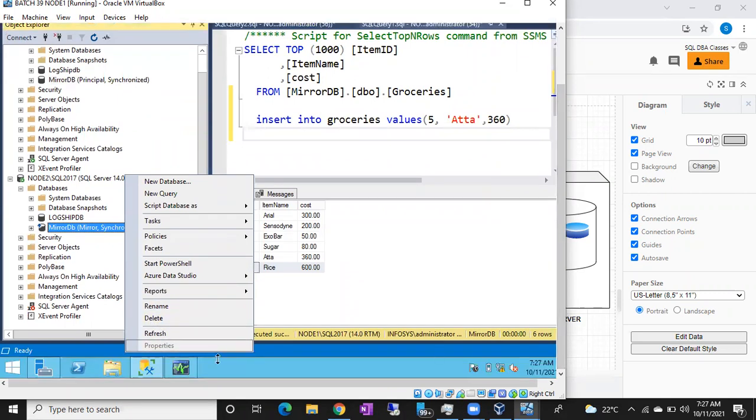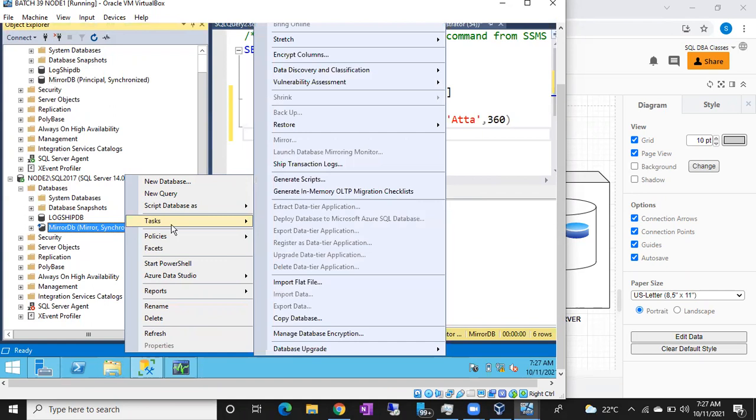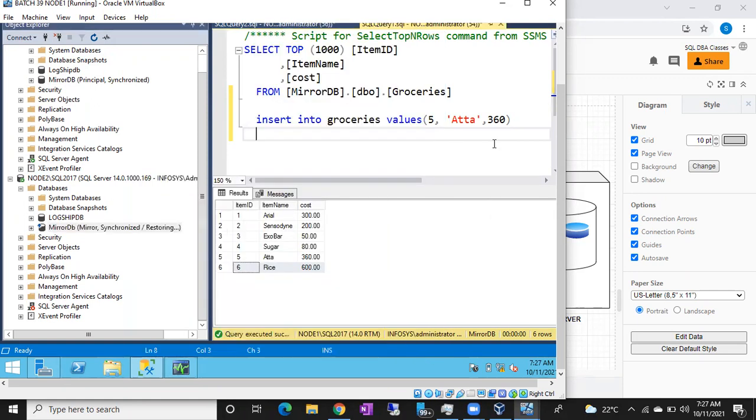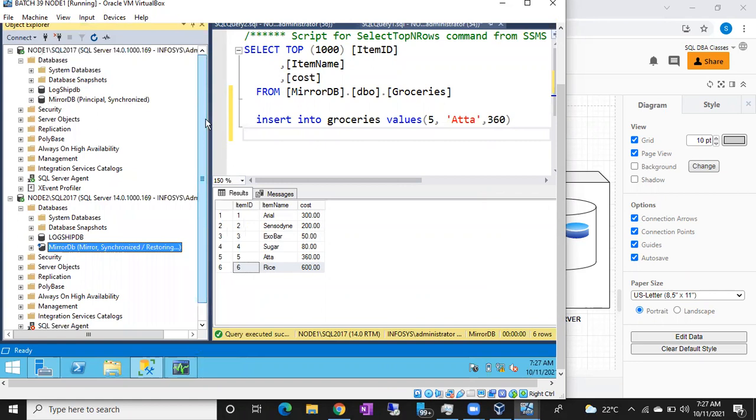The Properties window is also disabled, right? So you can only find it from the principal server, principal database. Tasks, Launch: is it available? Launch is also disabled for the mirror server, right? So only from the principal server you can open this Launch Database Mirroring Monitor.